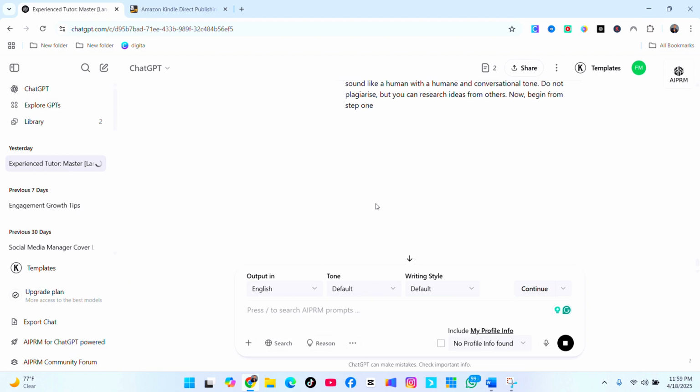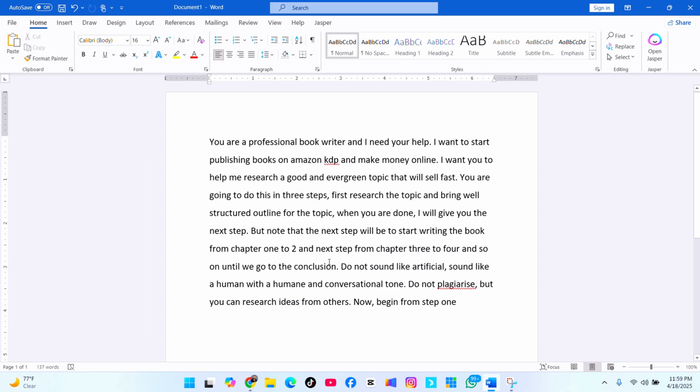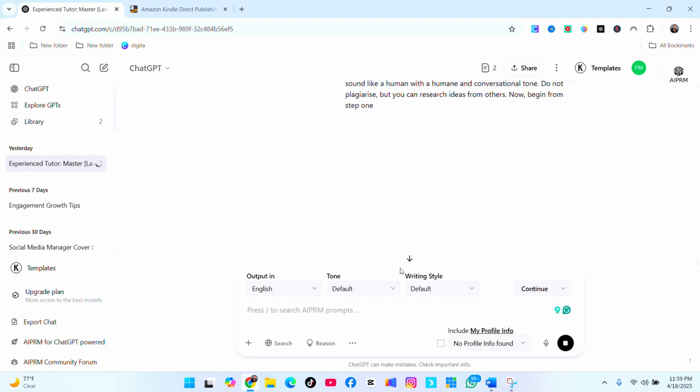Now we just copy it like this, and then we come back to ChatGPT. ChatGPT is going to generate the book ideas. Once it generates the ideas, you copy them, go to your MS Word, and paste them, and then you tell the AI again. The AI is going to write from chapter 1, from the first step, writing the topic and others like that. When it's done, you just tell the AI to go to the next step. In fact, the AI is going to ask you, should I go to the next step? You now go to the next step and write your book.